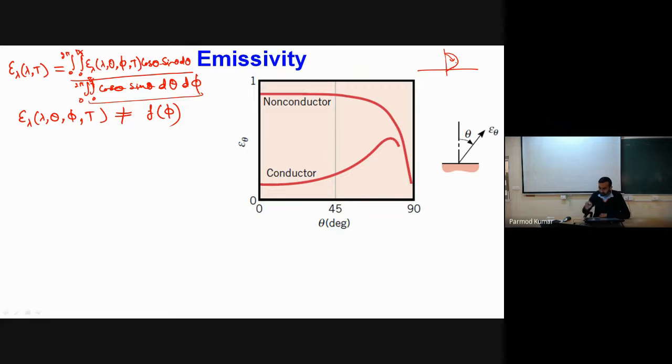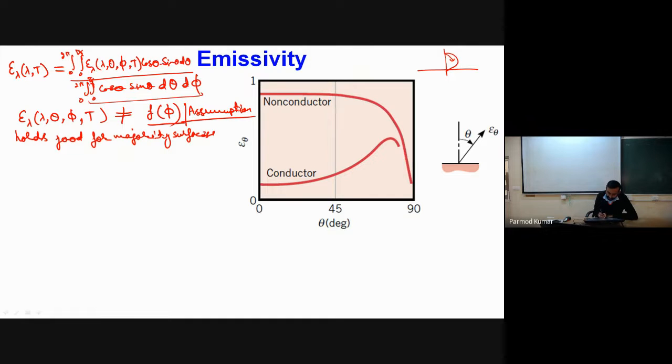However, if I rotate in the circumferential direction, my emissivity epsilon is actually independent of the phi direction. Okay, so this assumption we are considering over here, this is not any characteristic of the system, but some sort of assumption, and this assumption holds good for the majority of surfaces.